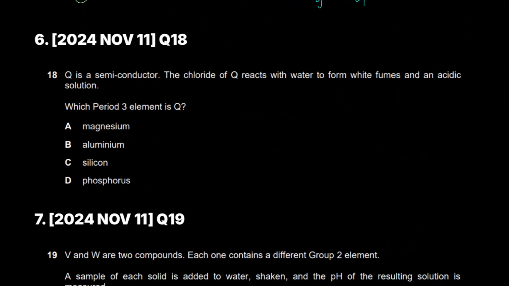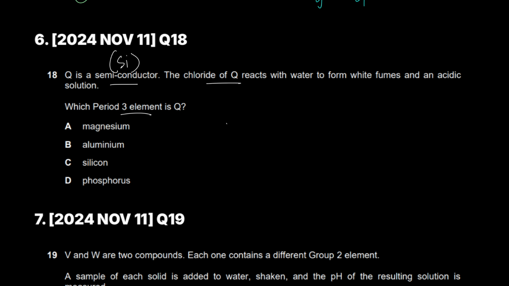Now, if you did not know, silicon is actually a semiconductor. Si is actually a semiconductor, right? But he's saying that the chloride of Q reacts with water to form white fumes and an acidic solution. It forms white fumes and acidic solution, which period 3 element is Q?